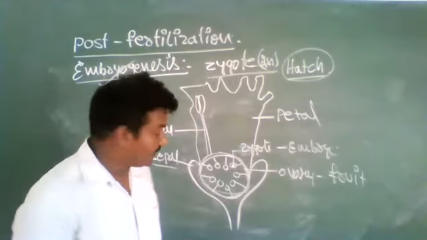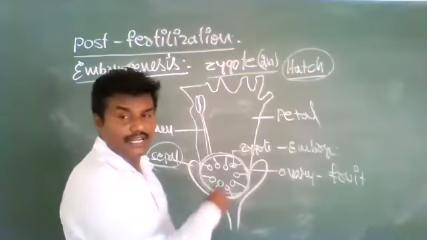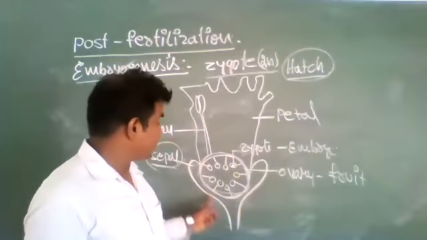But in some species, the sepals remain associated with the fertilized ovary.